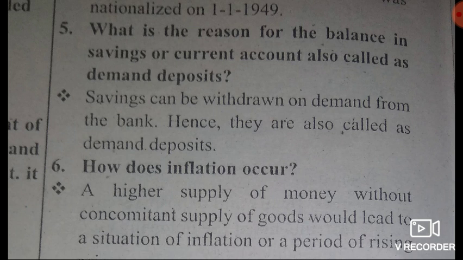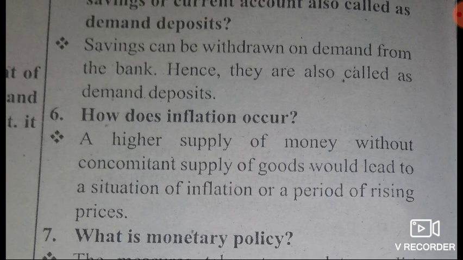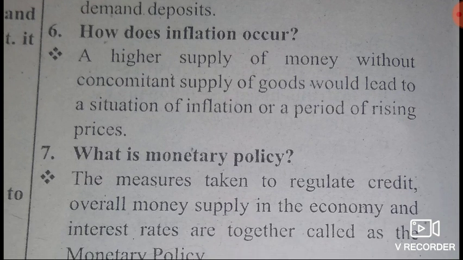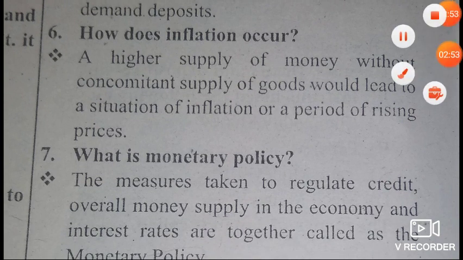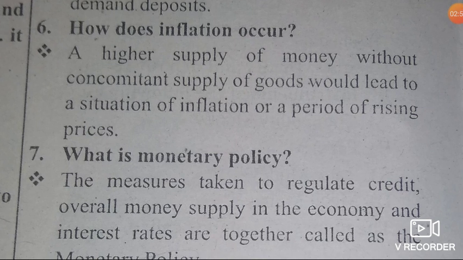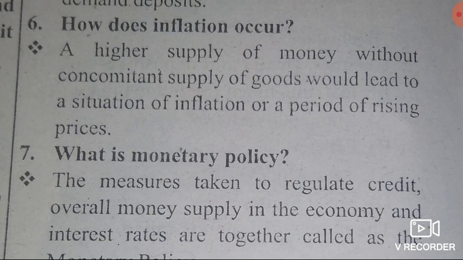Then fifth question, what is the reason for the balance in saving or current account also being called demand deposit? What is the main reason? Answer, saving can be withdrawn on demand from the bank, so hence it is called demand deposit. Isn't it? Then sixth question, how does inflation occur? Answer, a higher supply of money without a corresponding supply of goods would lead to a situation of inflation or a period of rising prices.